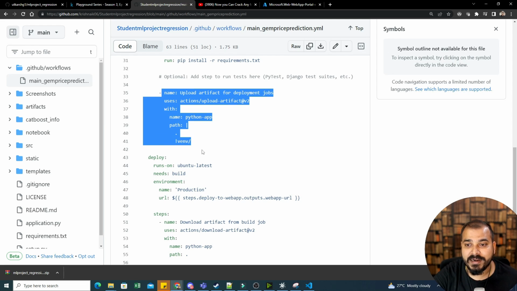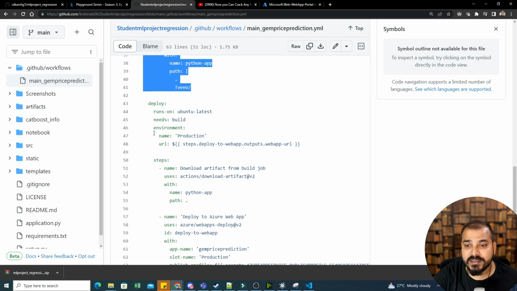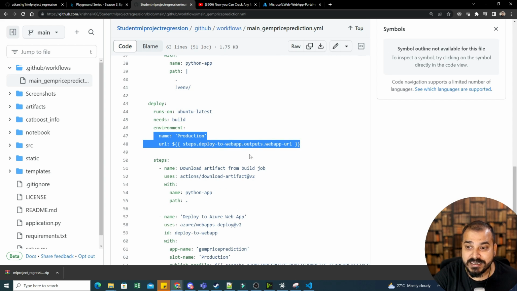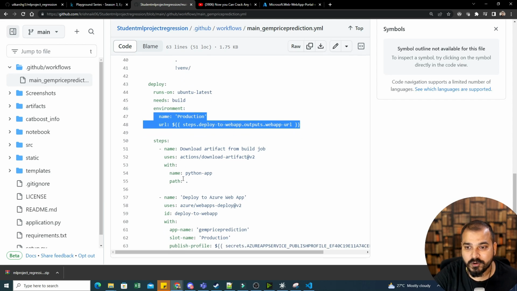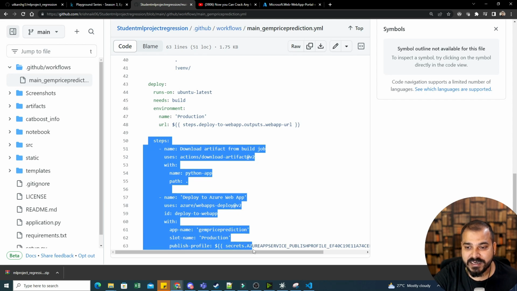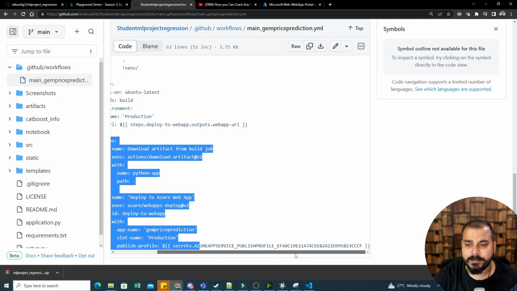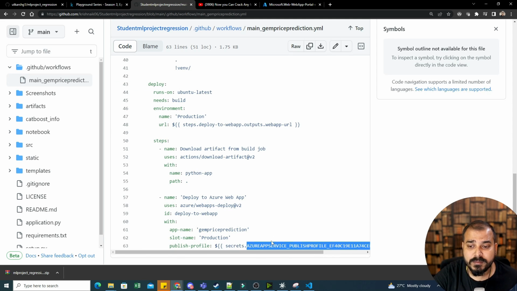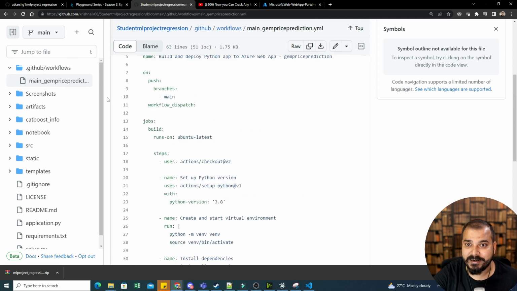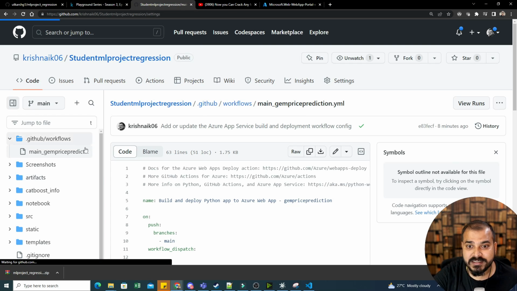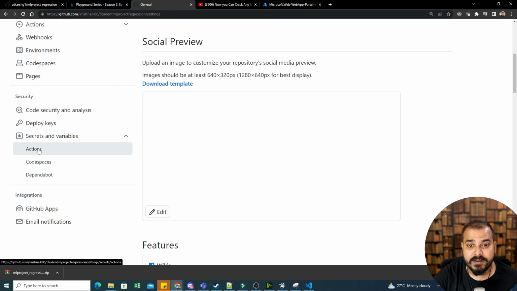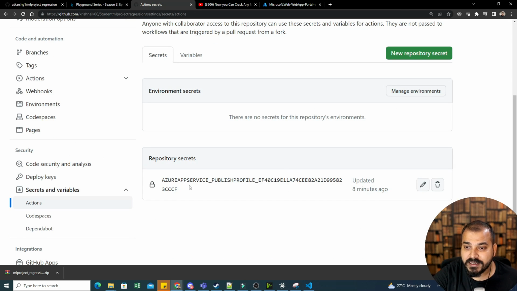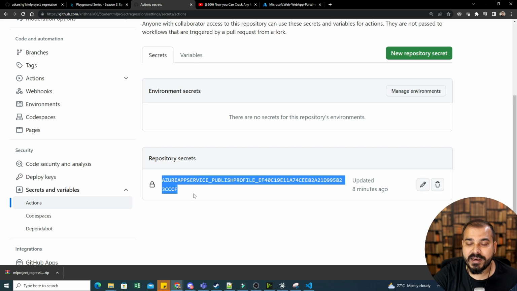It is going inside this particular environment. Then you can see this is my web app URL, which it is picking up from the secret key. I'll show you the secret key also, which will be completely unique. Then you have these entire steps happening to deploy, and it has been created automatically. This is also super important, which is called the publish profile. How is all this information coming? Because we had already authenticated. If I go to settings, there is an option of secrets and variables, and here you will see that this secret variable has got created, the GitHub Azure App Service publish profile.